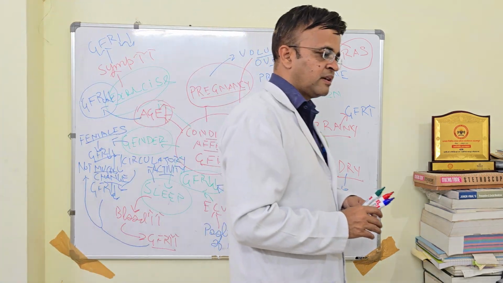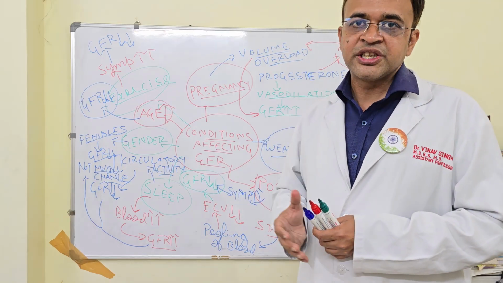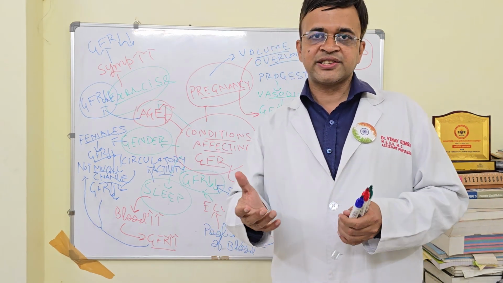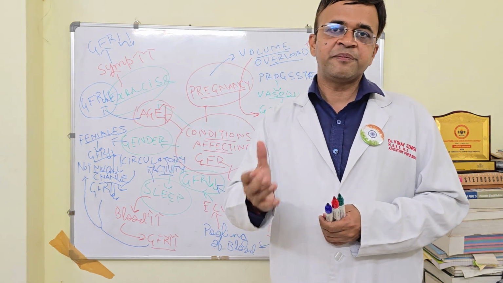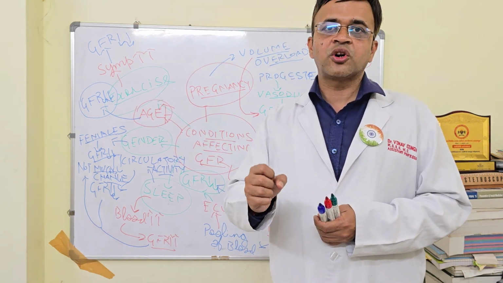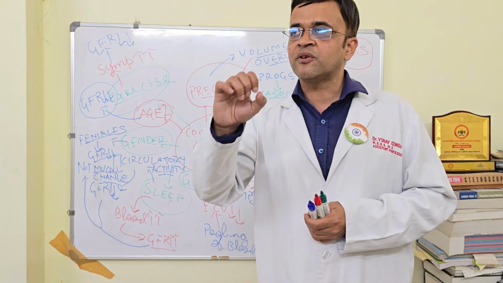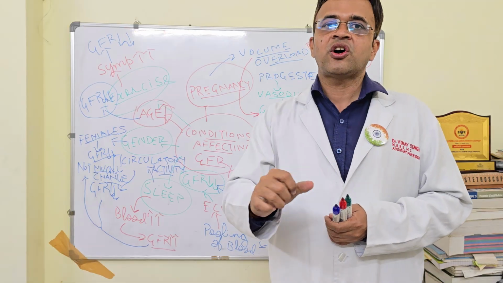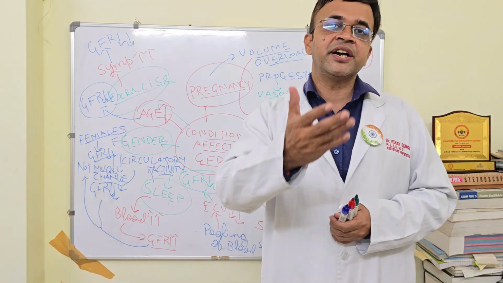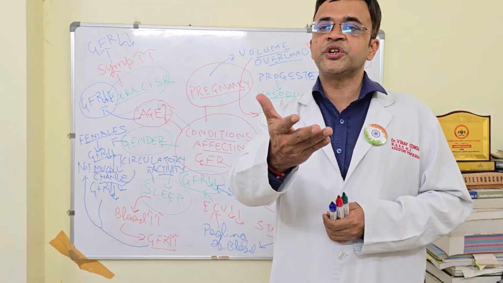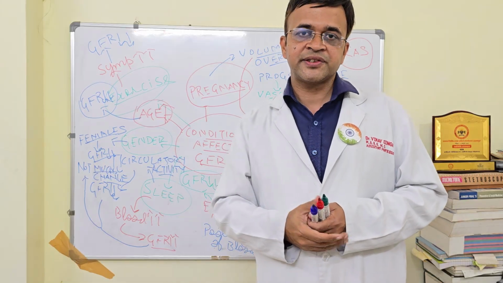So let's sum it up. What are the conditions which affect the GFR? In exercise, the GFR reduces because of sympathetic stimulation. In pregnancy, the GFR increases because of the volume overload, and also because of the vasodilatory effect of progesterone. In weather, in rainy season, the GFR is going to increase. In dry season, the GFR is going to decrease.